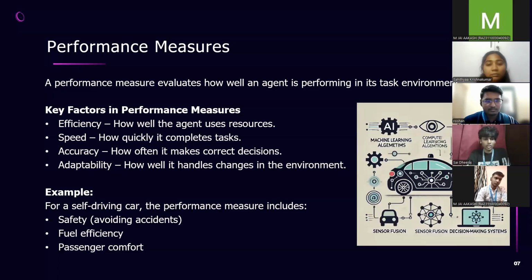For example, for a self-driving car, the performance measure includes safety, fuel efficiency, and passenger comfort. When it comes to safety, it is avoiding accidents. Next slide.